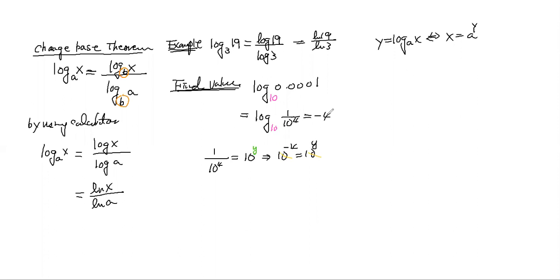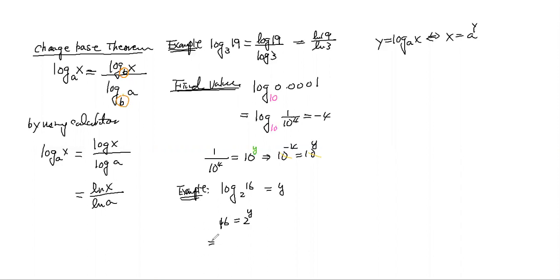Now let's take a look at a few other examples, by just using the relations here. Say I have log base 2 of 16. What is this equal to? This is equal to y, so I know 16 is equal to 2 to the y.